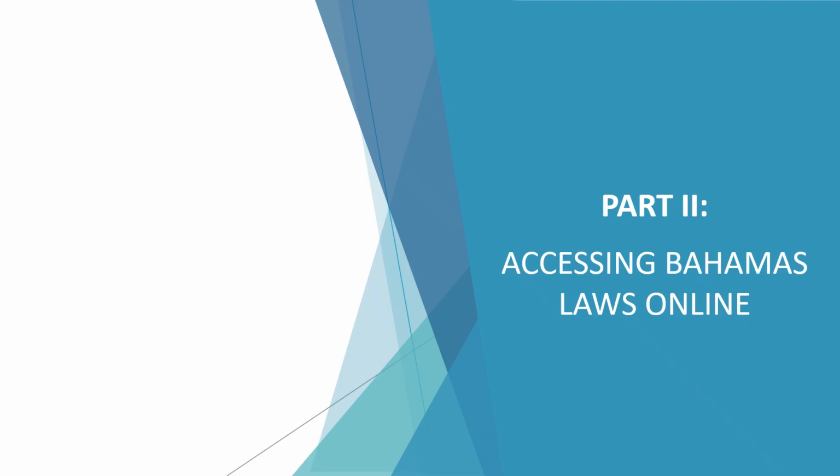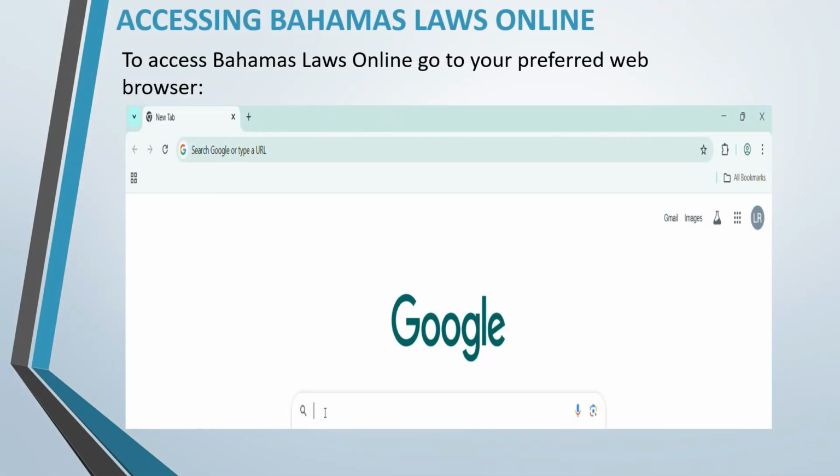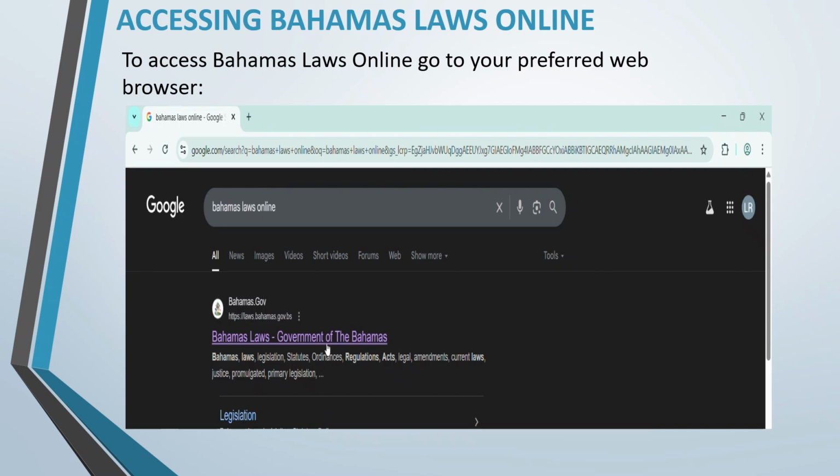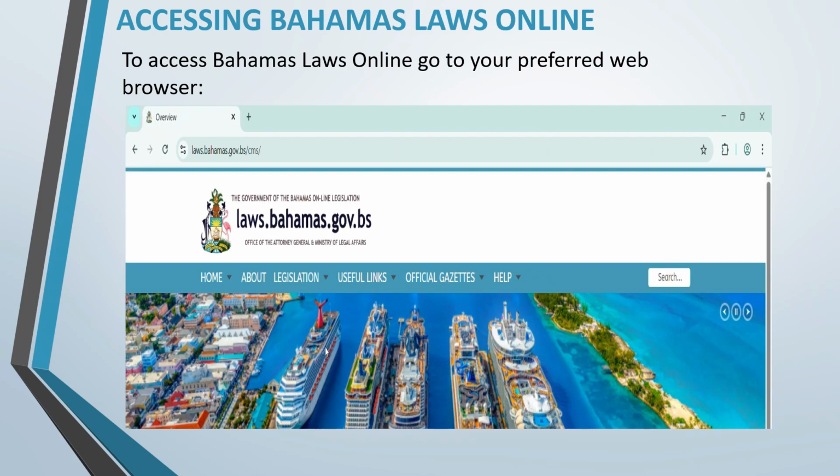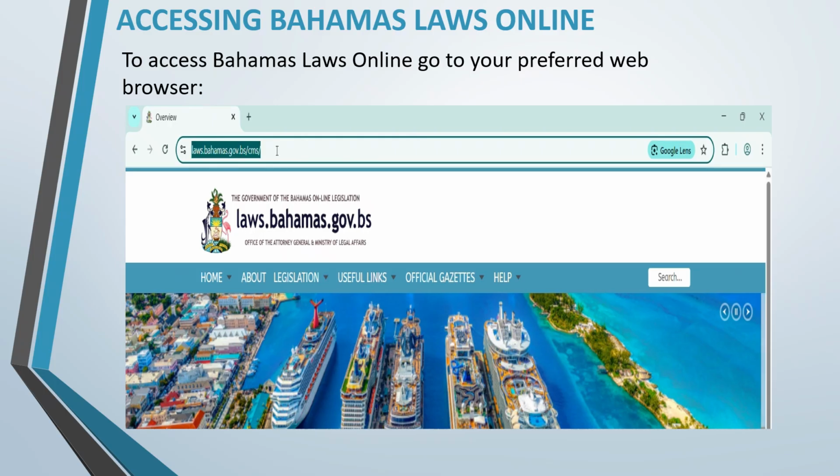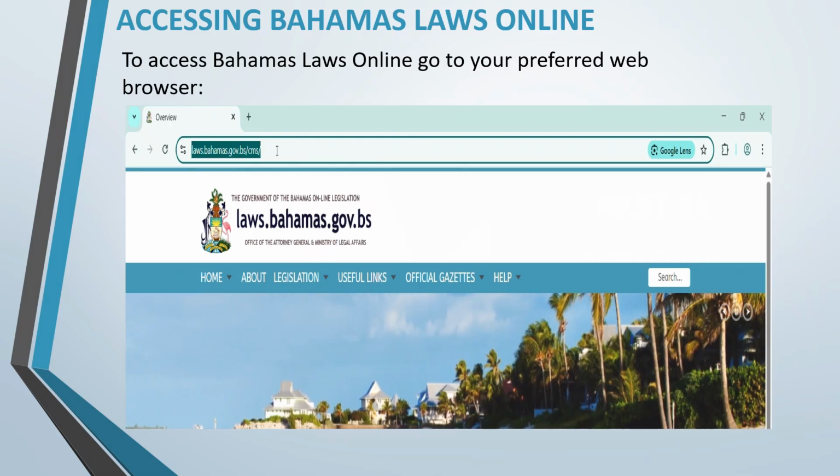Let's discuss how to access Bahamas laws online. There are two ways to access Bahamas laws online. You can type in the words Bahamas laws online in your Google search bar, or type in laws.bahamas.gov.bs in the search bar at the top of your web browser.